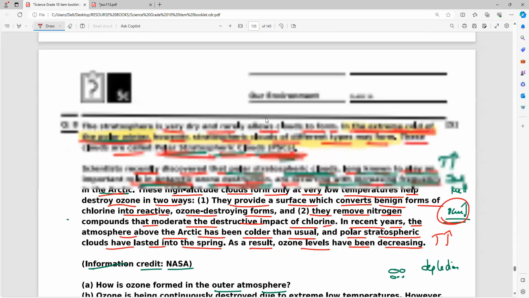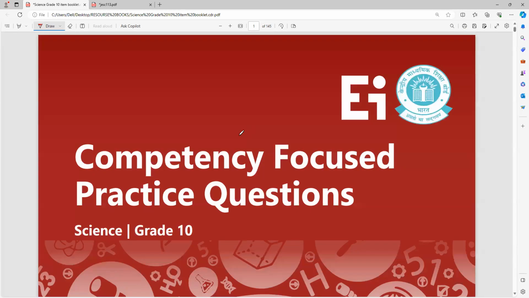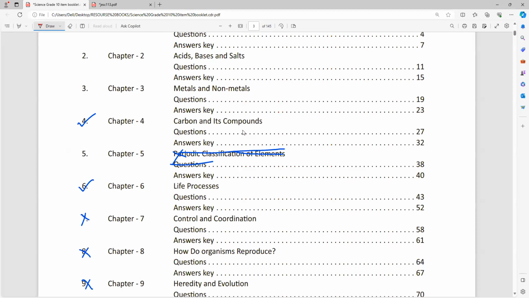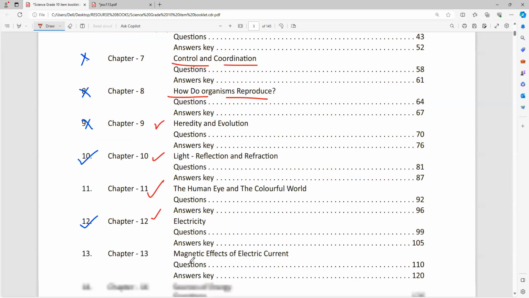So our environment chapter is also completed. The only chapters left are biology and chemistry. Chemistry has 2 chapters: tomorrow we'll discuss acids, bases and salts, and then metals and non-metals. Biology has 2 chapters: control and coordination, and how do organisms reproduce. Life processes are completed, and heredity and evolution we already completed. Light and the human eye are completed, physics is completely over, and our environment is also over.